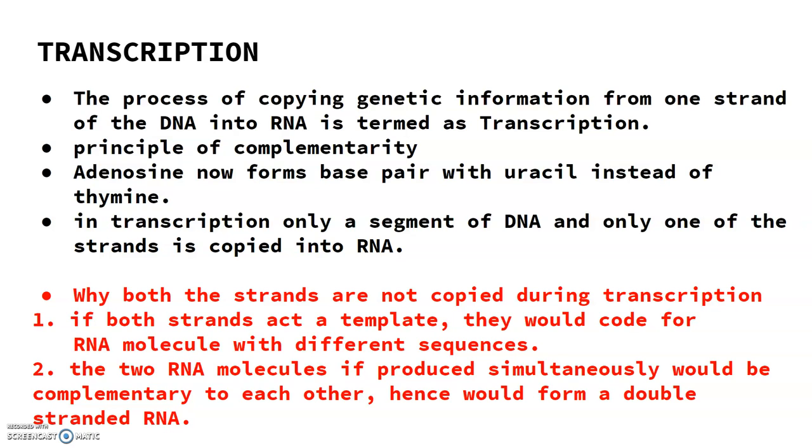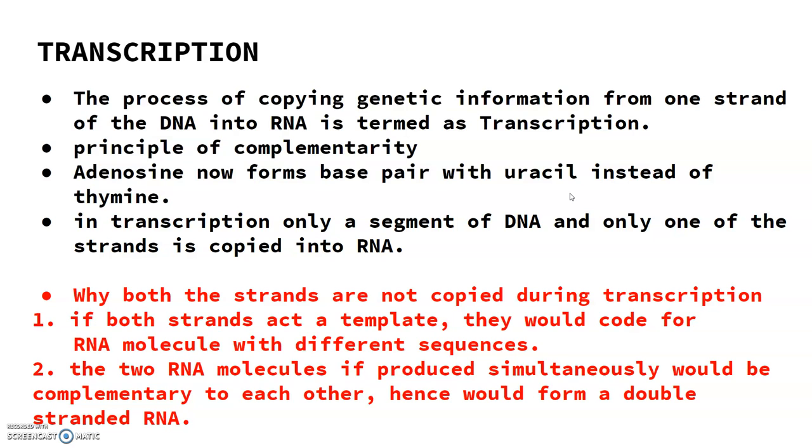Transcription, the process of copying genetic information from one strand of the DNA to RNA, is termed as transcription. Here also, the principle of complementarity governs the process of transcription, except for the base pair. Now here we can see that the principle of complementarity is there, except the adenosine now forms a base pair with the uracil instead of thymine.